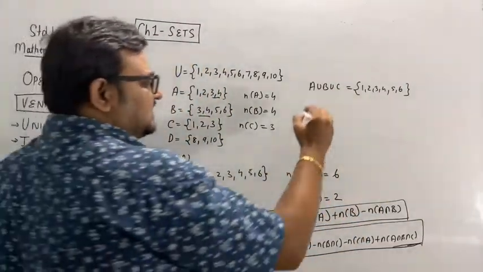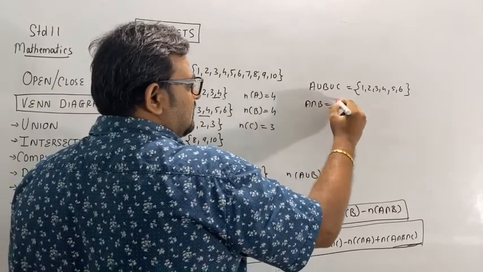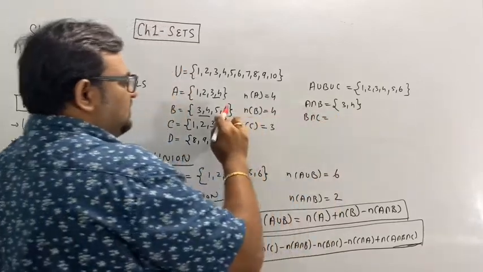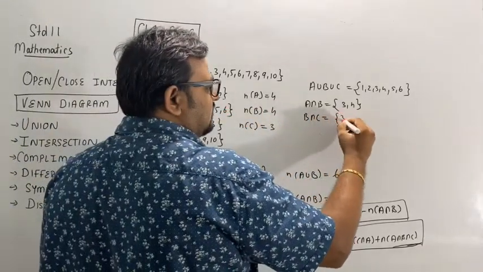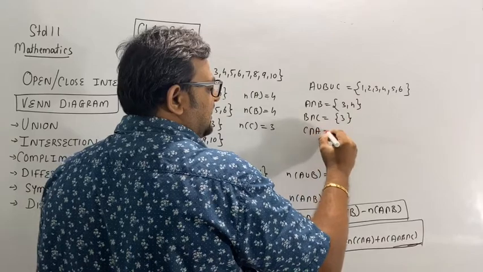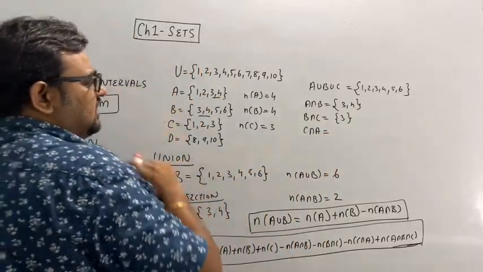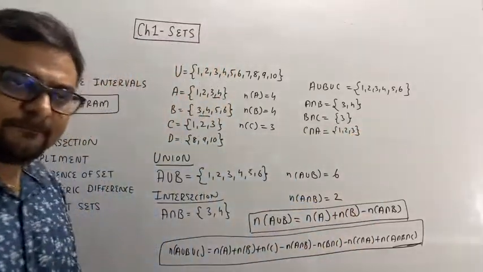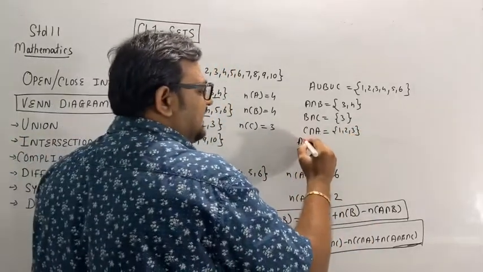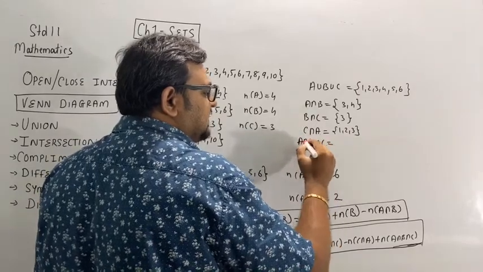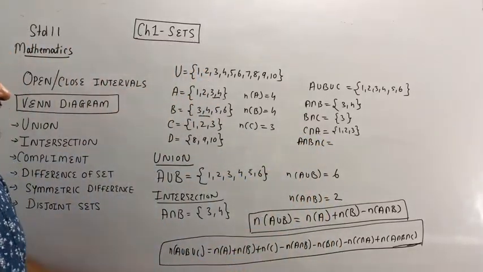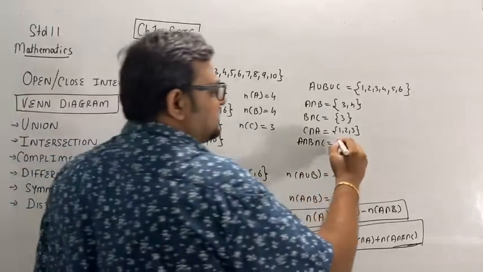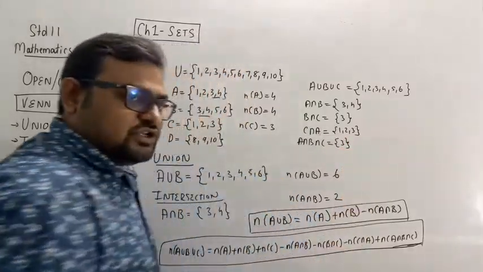Now what is A intersection B? 3, 4. B intersection C, 3 is common. C intersection A, 1, 2, 3. Clear? And what is A intersection B intersection C? What is common in all three? 3 is common.